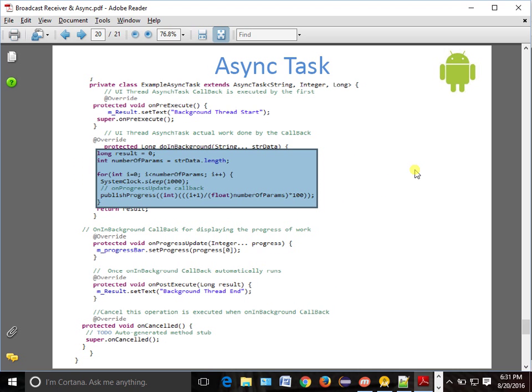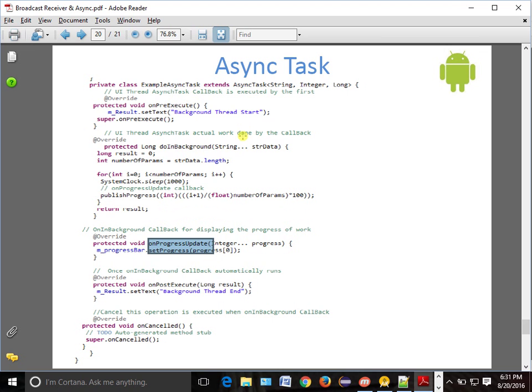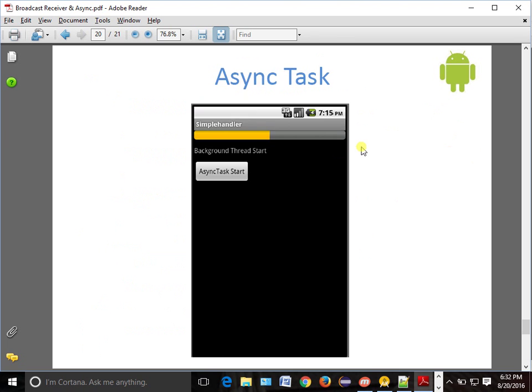So what we'll do, we will make our thread sleep for some time, and then we'll have some looping. In the loop we will sleep it and keep posting our data to your main thread, and it will show you 10, 20, 30, 40. So then you will come to know. And as soon as your task is done, where will it go? It will go to your onPostExecute. Now in between, if you want to do publishProgress, it will go to onProgressUpdate, and it will show you your progress in your UI. Okay, so this is the thing which we are going to do.